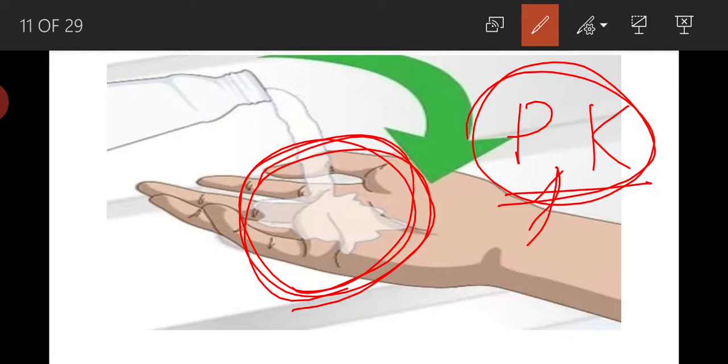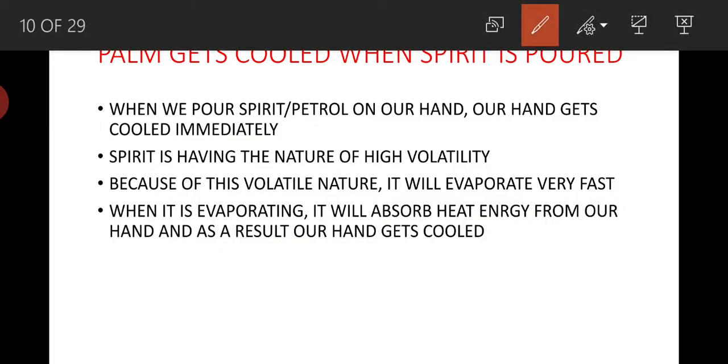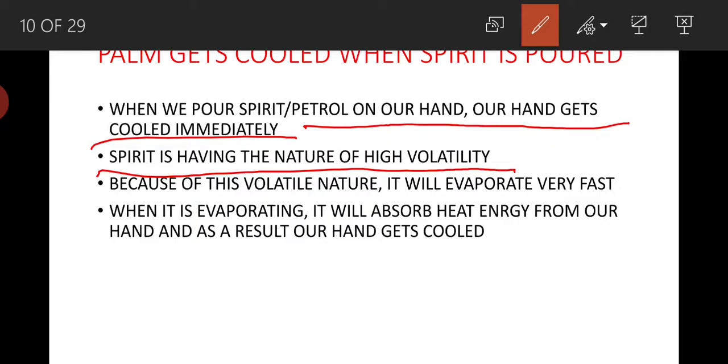And while evaporating, petrol or kerosene needs latent heat in order to convert from liquid state to gaseous state. That is why they will absorb heat energy from our hand, and our hand will get cooled. So when we pour spirit or petrol on our hand, it gets cooled immediately, because spirit has the nature of high volatility.